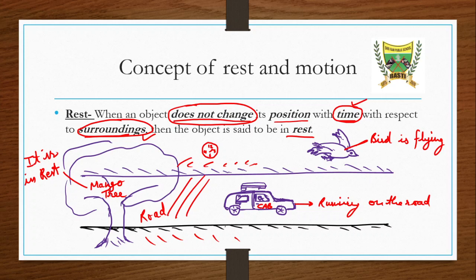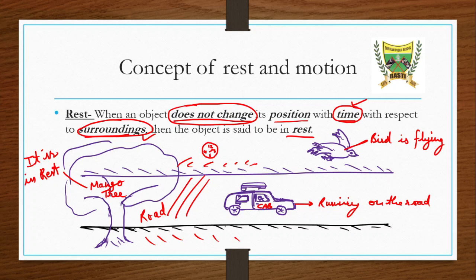So let's revise our definition. Rest is when the object does not change its position. We have highlighted these terms, does not change and position. So when the object does not change its position with time and with respect to surrounding, meaning in comparison with the surrounding, its position should not change. So here we have a mango tree.